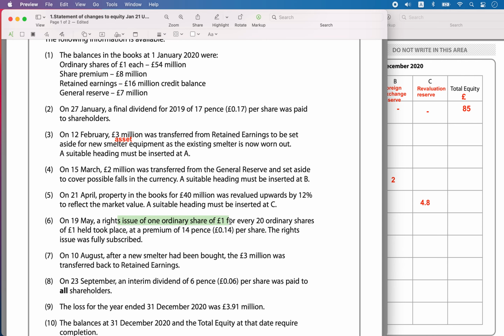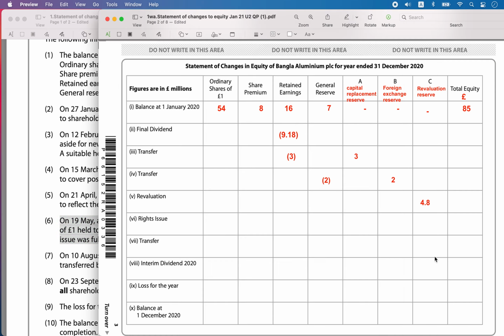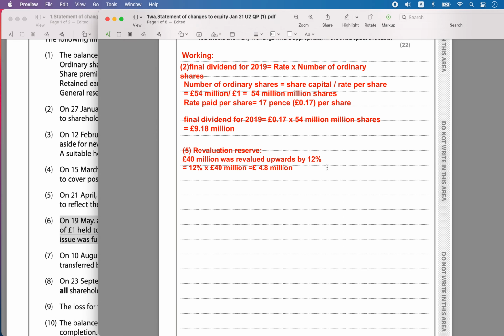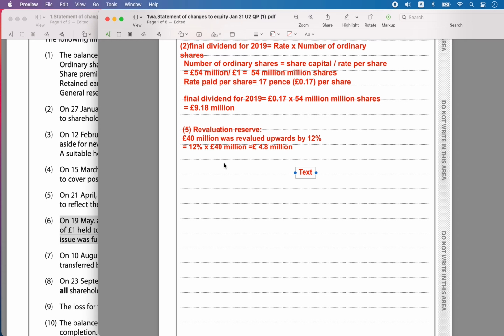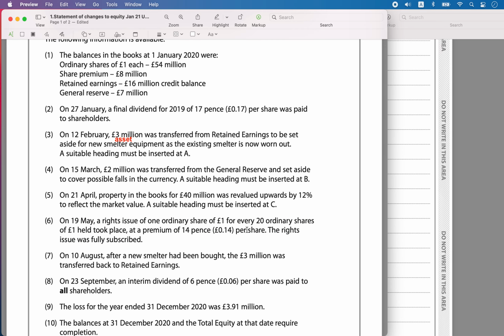Next one is on 19th May, a rights issue of ordinary shares of £1 for every 20 ordinary shares of £1 held took place at a premium of £14 per share. The rights issue was fully subscribed. So you're issuing a rights issue of shares. This is the 6th one. So let's calculate that shares has happened. There will be an increase in the number of ordinary shares and premium shares, right? So the number of ordinary shares and premium shares will increase.